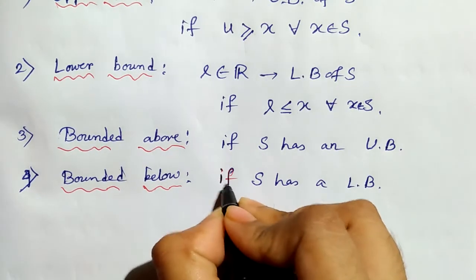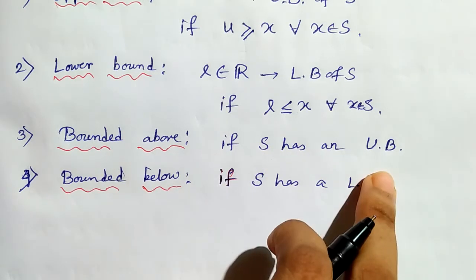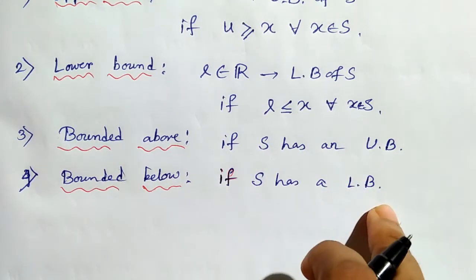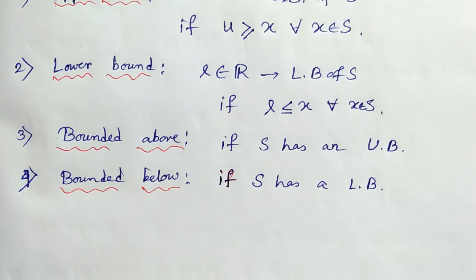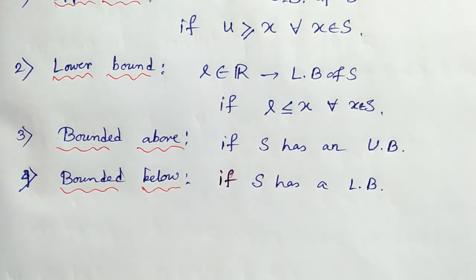Now, if a set S has an upper bound as well as a lower bound, then we say that S is a bounded set. Both exist.